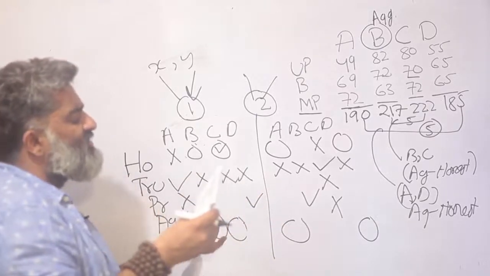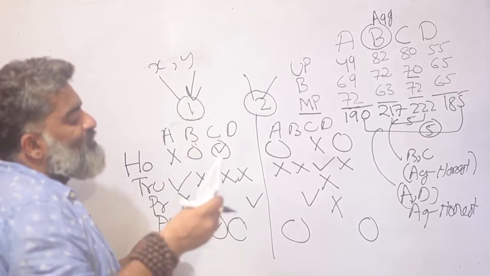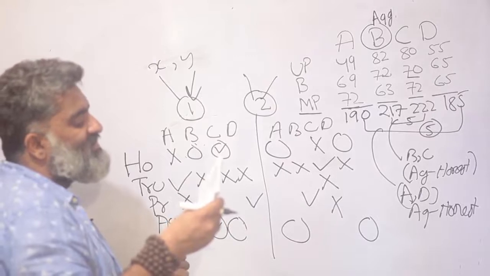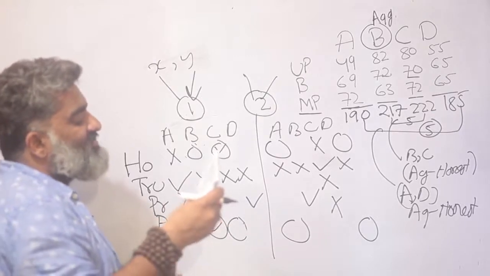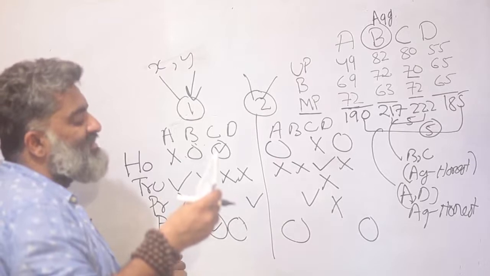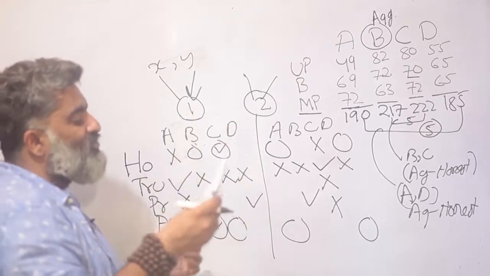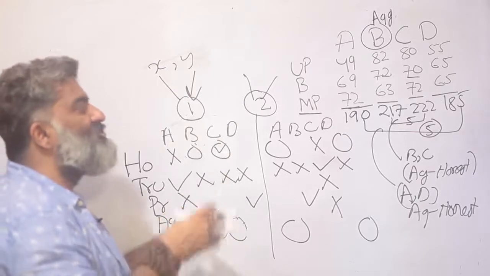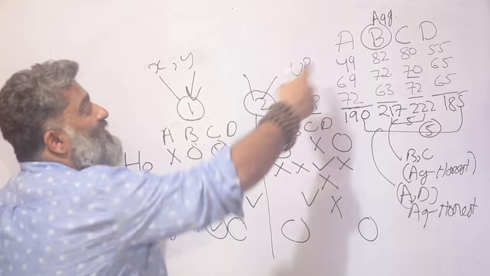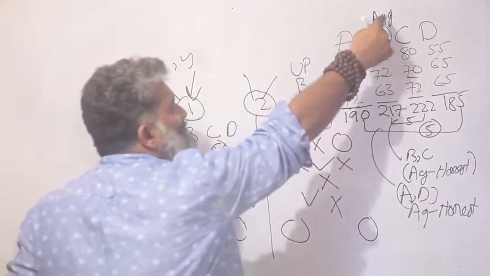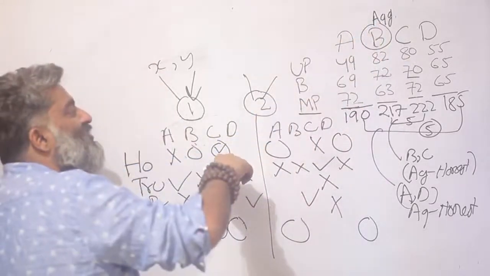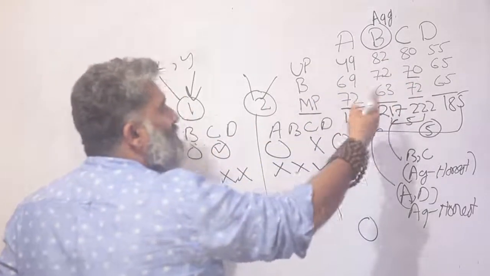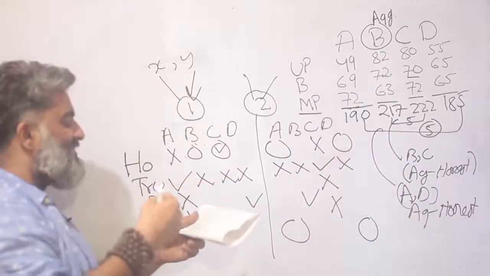Let me look at the options to further understand what the question challenges. Option A said, if statement 2 is true, then statement 1 is necessarily false. I did not see that. If statement 1 is false, then statement 2 is necessarily true. I started with true, so I'm still not sure. Look at C. If statement 1 is true, then statement 2 is necessarily true. This is what I just figured out. That if the first statement is true, that D has to be aggressive, that means C has to be honest, and the second statement that therefore C will have the lowest revenue from Bihar also comes out as true. So again I can mark this as the answer.